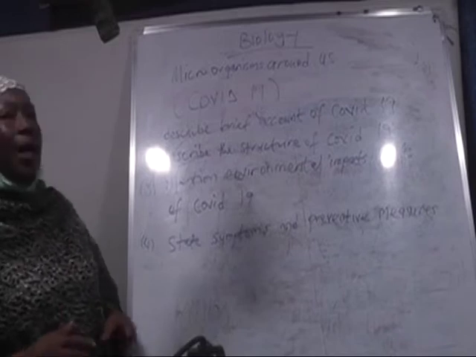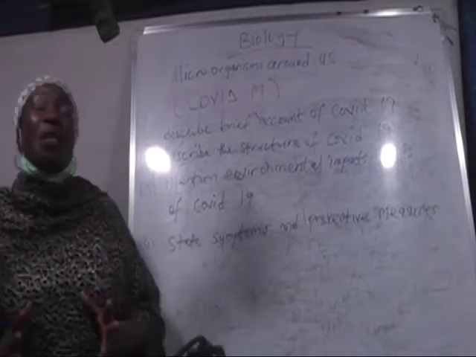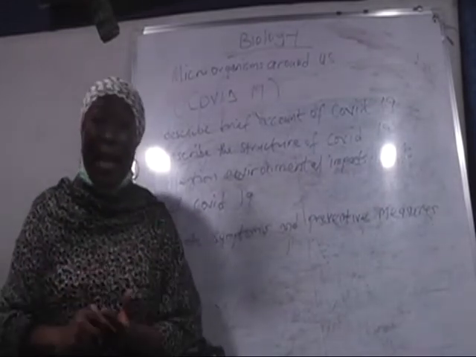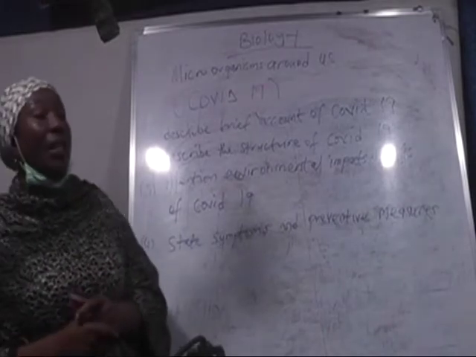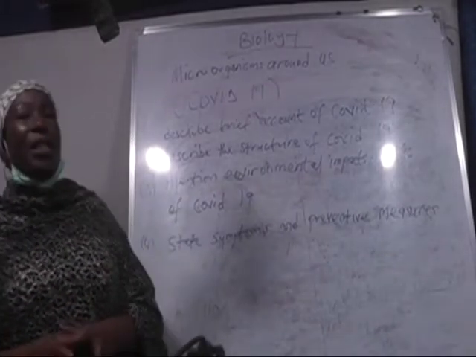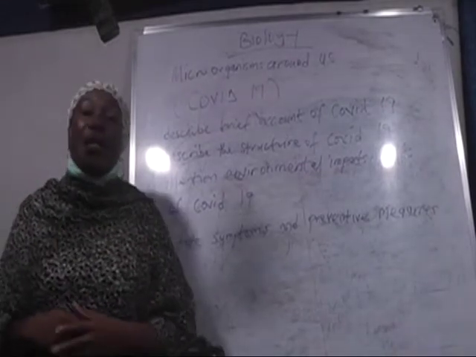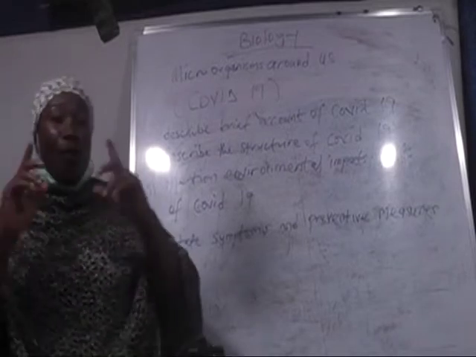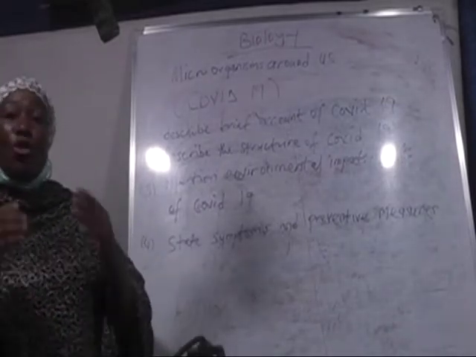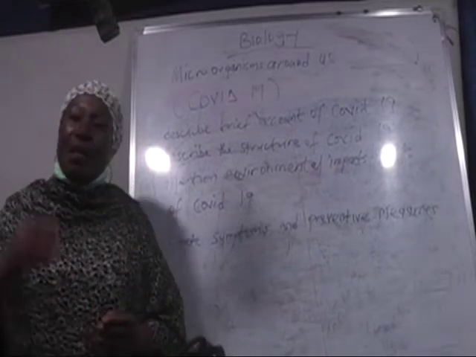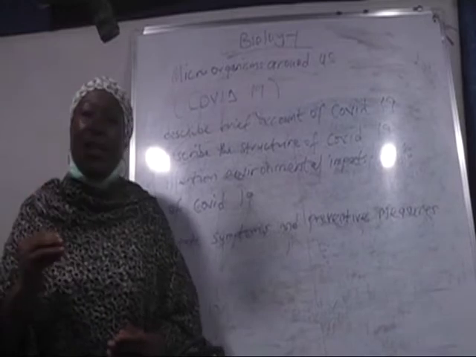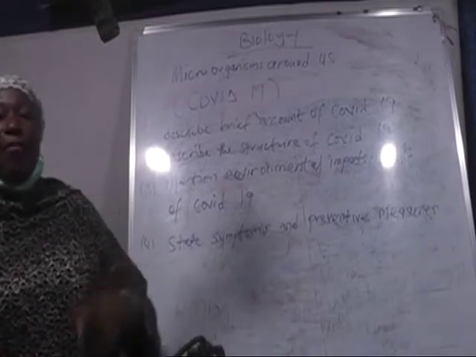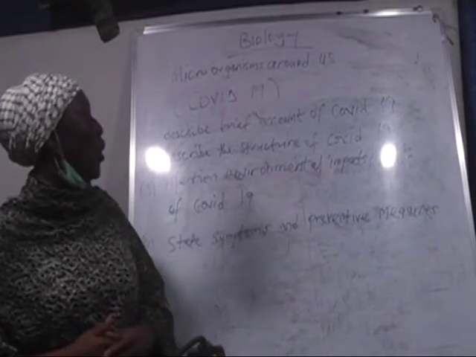The spike is embedded on the envelope, and it anchors the envelope. The polymers of the spike appear like a crown. The spike of coronavirus has a crown-like appearance, and that is why when you view coronavirus, you will see a lot of projections on the surface of the virus. These projections are just like the glandular tentacles in the sundew, and they make the coronavirus look like a crown.